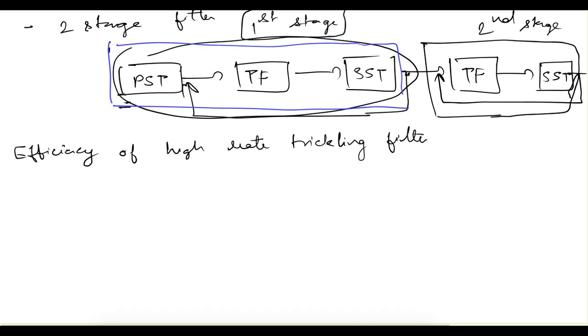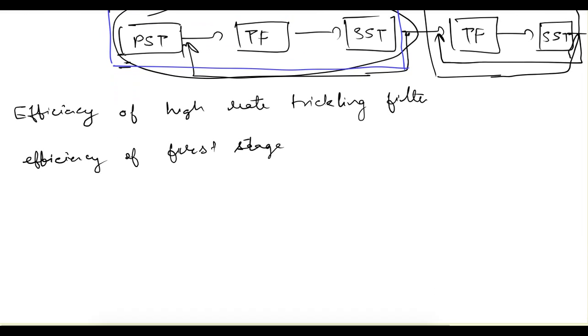Only this single stage can be provided if nitrification is not so much of a problem, or we can provide both the stages. So let's see the efficiency of the first stage. If two stages are provided, then the formula which we are writing is for the first stage, and if only one stage is provided, then also this formula is applicable.